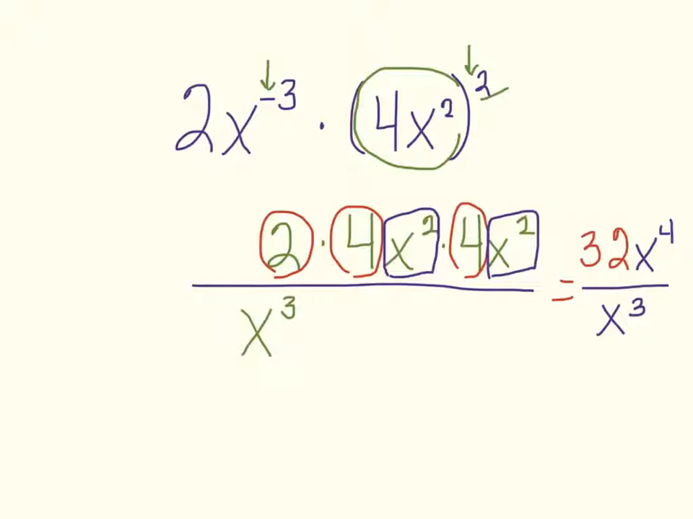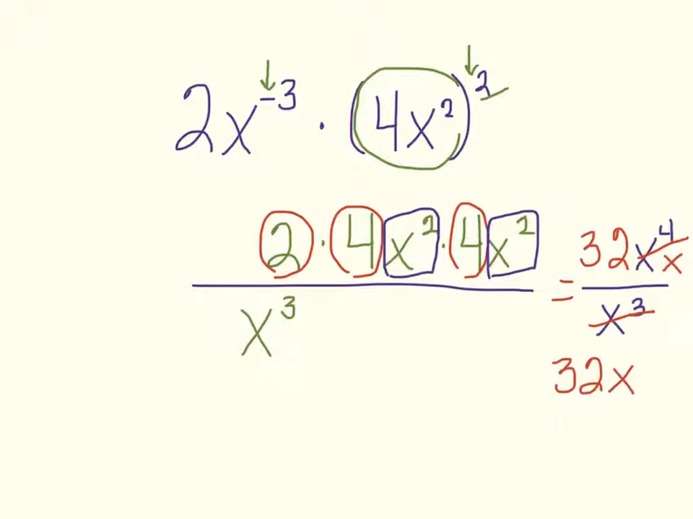Now, x over x cancels. Anything over itself is equal to 1. So we have 3 x's here that we can cancel, 3 x's here, which means there's going to be 1 x left on top, and the answer would be 32x.